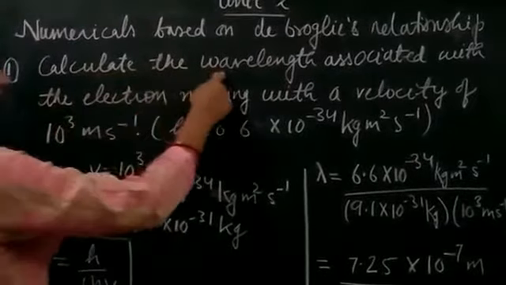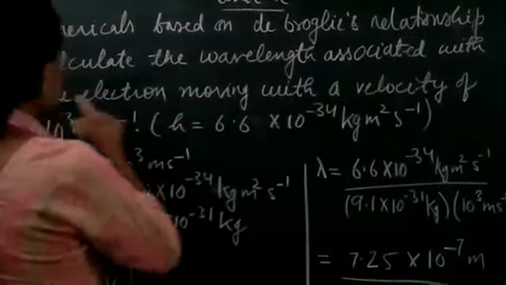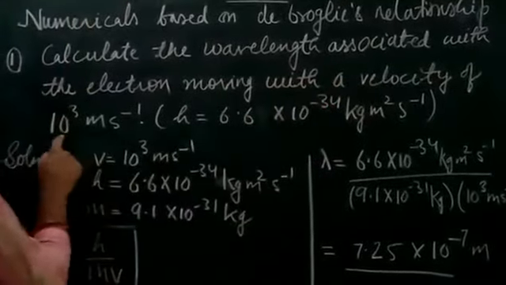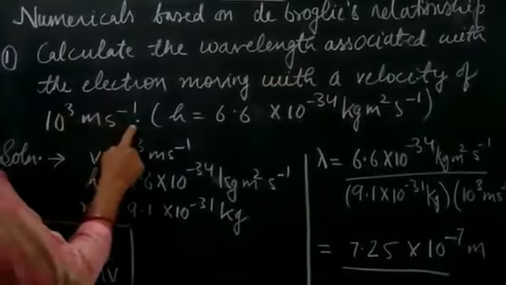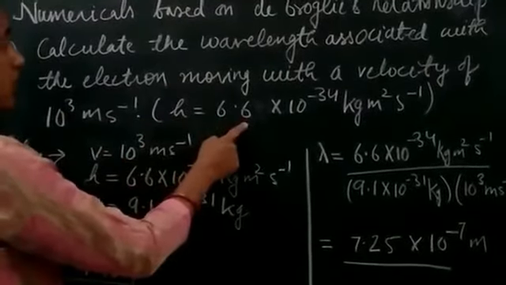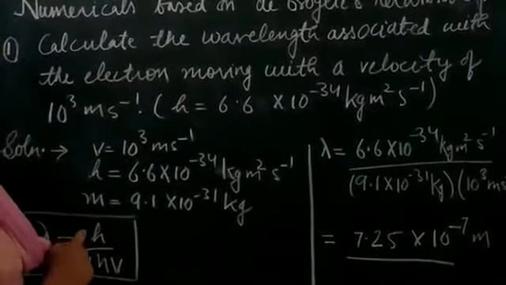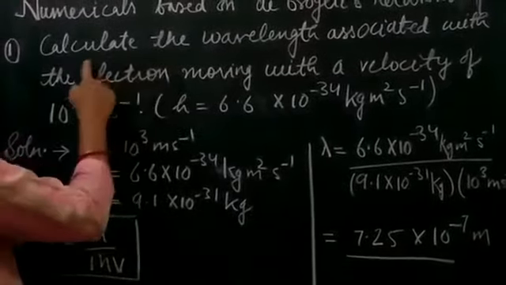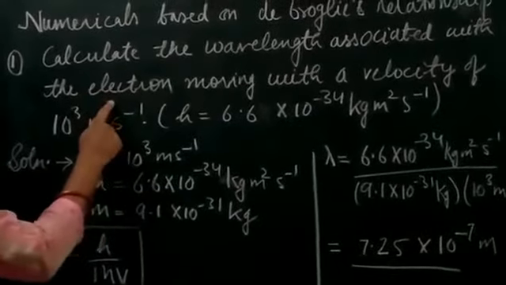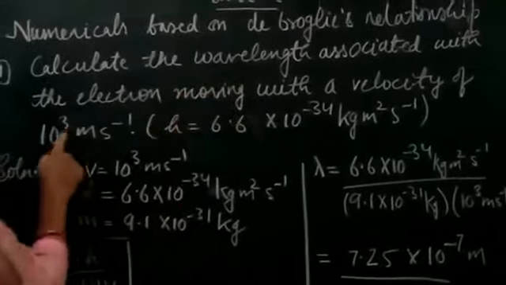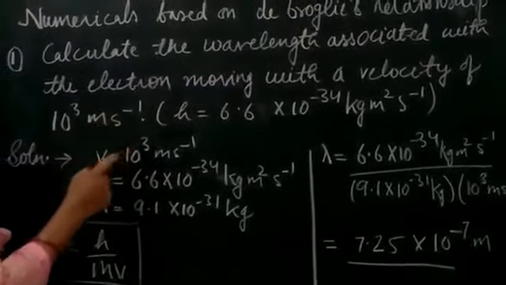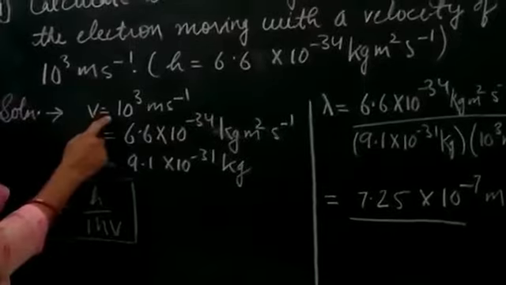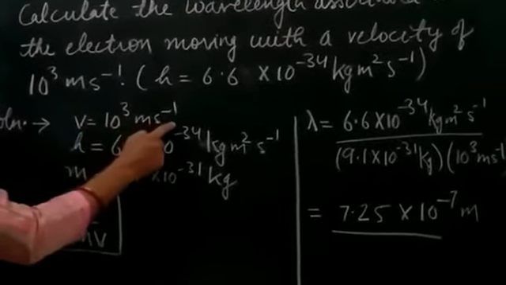Calculate the wavelength associated with the electron moving with a velocity of 10 to the power 3 meter per second. Planck's constant is given to us here. So here we have to find out the lambda which will be associated with the wave produced by the electron, right, when it is moving with a velocity of 10 to the power 3 meter per second. So what things are given to us in the question? Velocity of the moving electron is 10 to the power 3 meter per second.